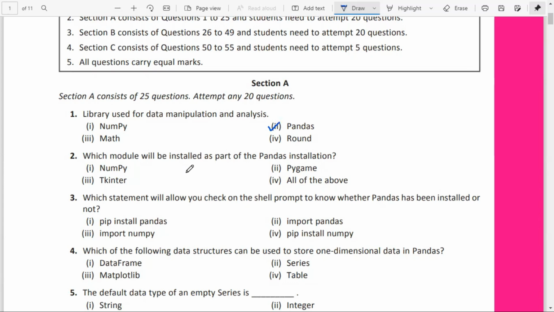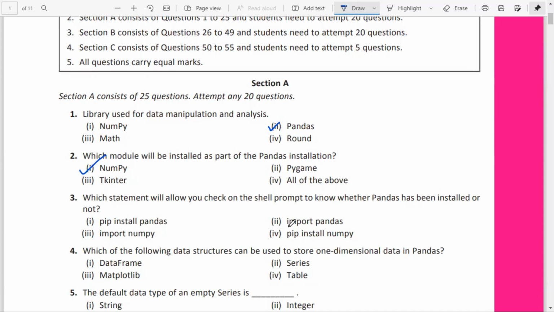Which module will be installed as a part of Pandas installation? While we are installing Pandas, what is the module installed as a part of that? Is it NumPy, Pygame, tkinter, or all of the above? NumPy will be installed with Pandas.